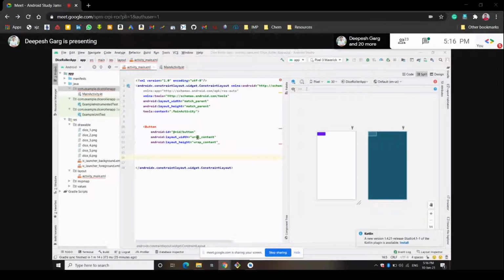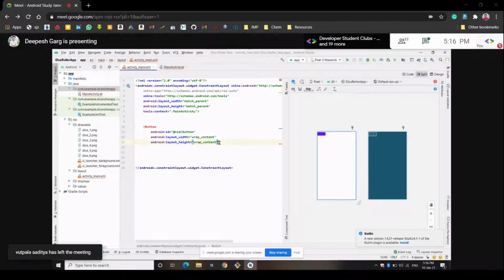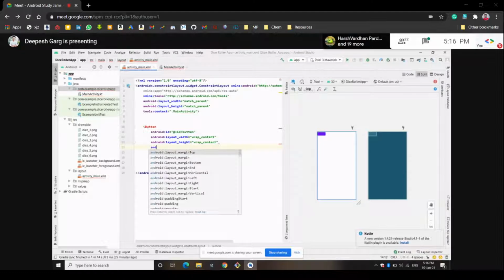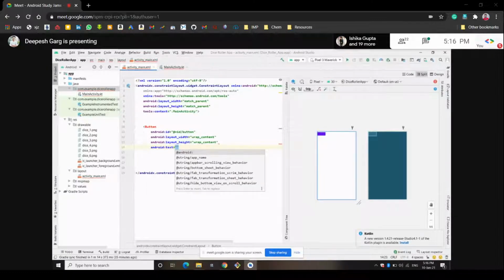Then layout width is there, layout height is there. We have fixed this. Now we want to create the text. What should be written inside the button? We write android colon text. Whatever we write here will be shown in the button only. So we write here Role, and Role will be inside that button.